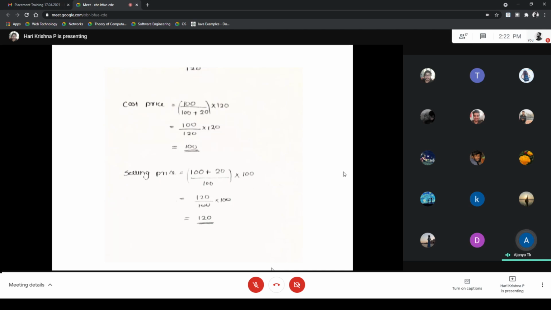Then the selling price is equal to 100 plus gain percentage divided by 100 into cost price. The gain percentage is 20. So 120 by 100 into 100, that is 120.